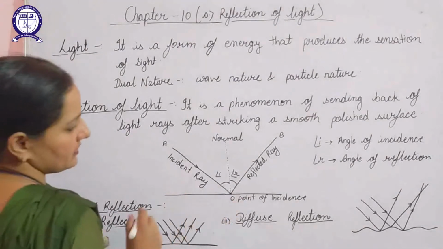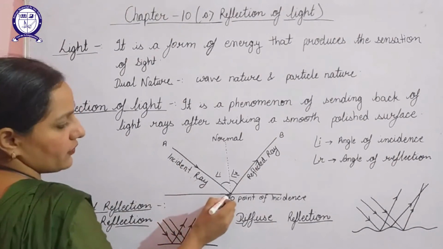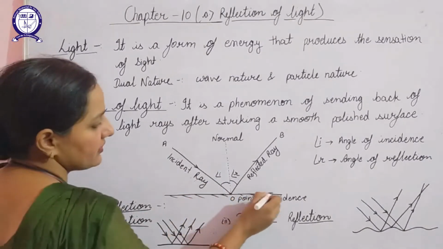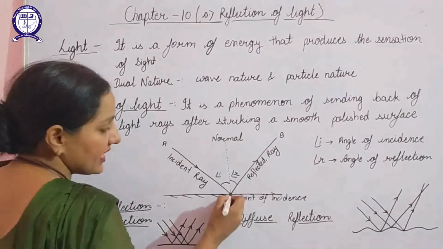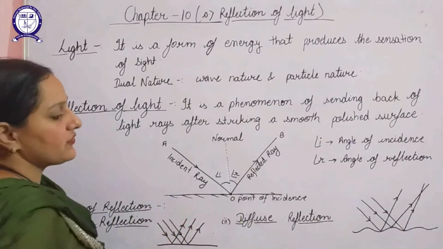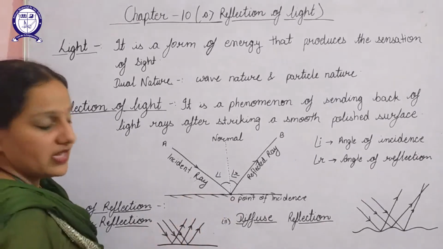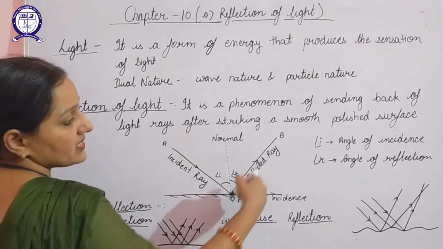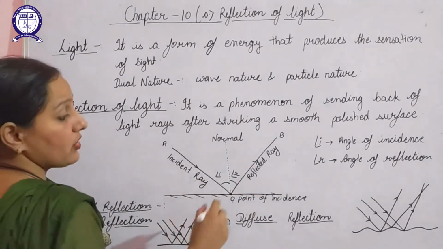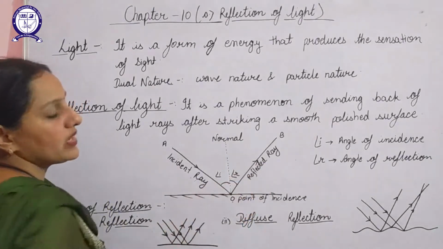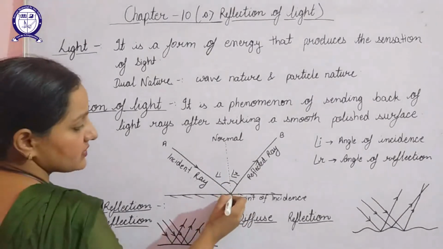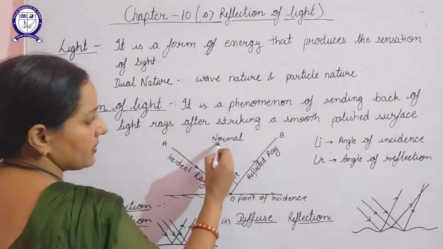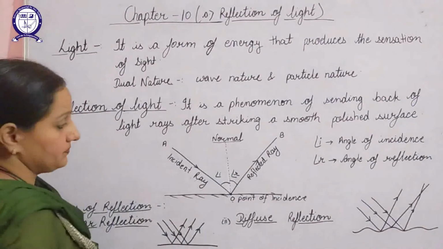If I explain it using the ray diagram, the ray of light which falls on the reflecting surface is known as the incident ray of light. The point at which the incident ray strikes the reflecting surface is the point of incidence. Here I have represented it with letter O. Now the ray of light which is sent back by the reflecting surface, or the bounced back light ray, is known as the reflected ray. At this point of incidence, if we draw a perpendicular to the reflecting surface, that perpendicular is known as the normal.